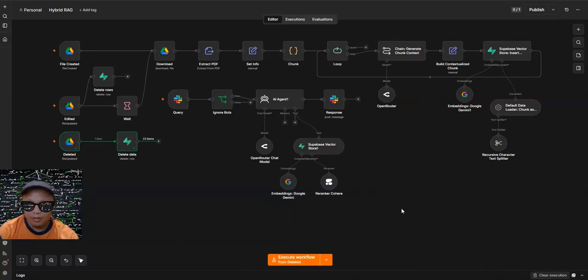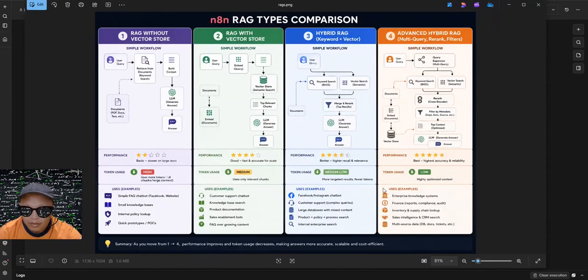Hello. So in this video, I'm going to show you this hybrid RAG agent. It's a more intelligent system as compared to a basic RAG system. So I'll show you the difference. This is the normal RAG in N8N.